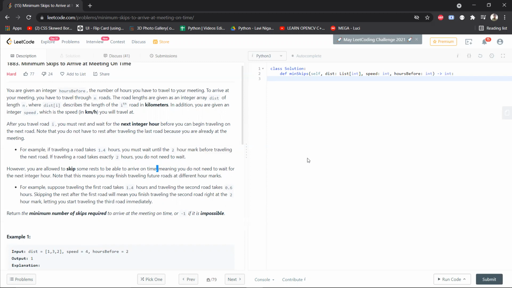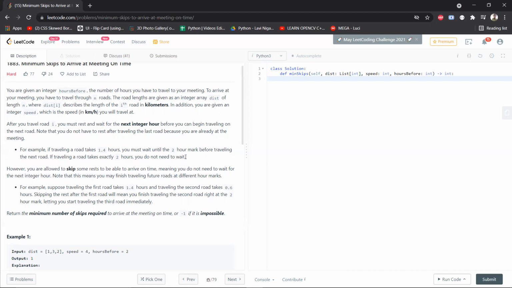Let's just say that you were traveling on a road and you took 1.4 hours, right? So this is a floating duration. What you're going to do is wait till the 2 hour mark. Let's say you're following the clock, and the clock says that you were able to cross the first road in 1.4 hours. You have to take a rest till this is no longer a floating duration; it's an integer duration, right?